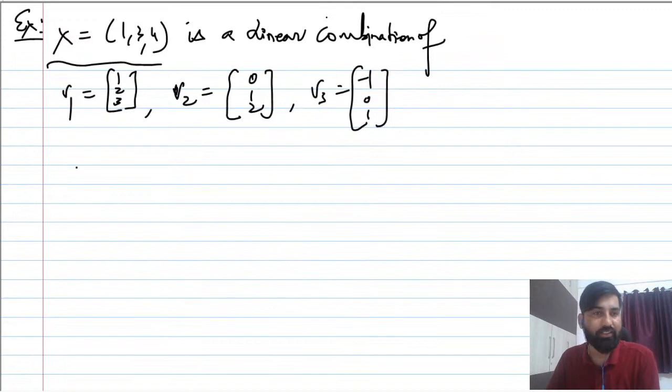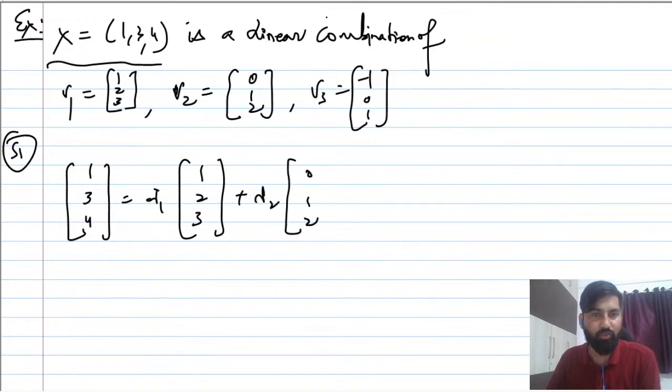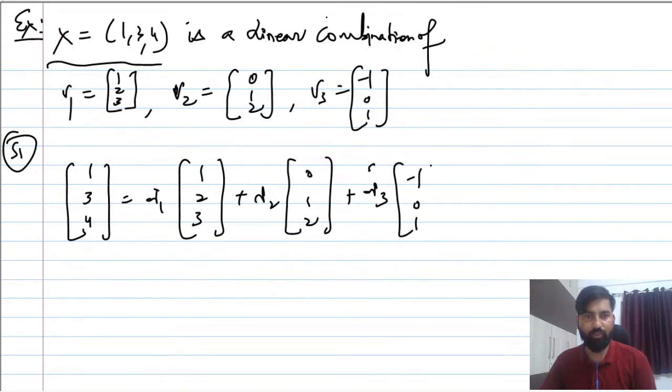Now the very first step, step number 1: (1, 3, 4) can be written as λ1 times (1, 2, 3) plus λ2 times (0, 1, 2) plus λ3 times (-1, 0, 1). You can't find λ1, λ2 by observation quickly. You have to solve this system of linear equations.